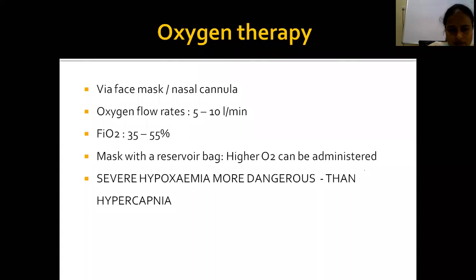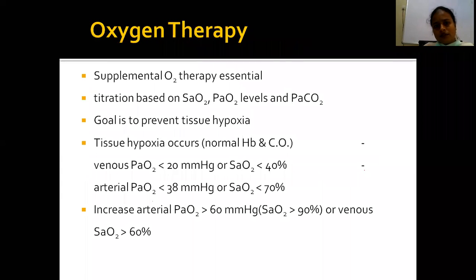In cases of severe hypoxemia, we can go for mechanical ventilation because it is more dangerous than hypercapnia. Supplemental O2 therapy is essential, mainly by titration according to saturation of oxygen by pulse oximetry, partial pressure of oxygen by ABG, and PaCO2, which is also measured by ABG.